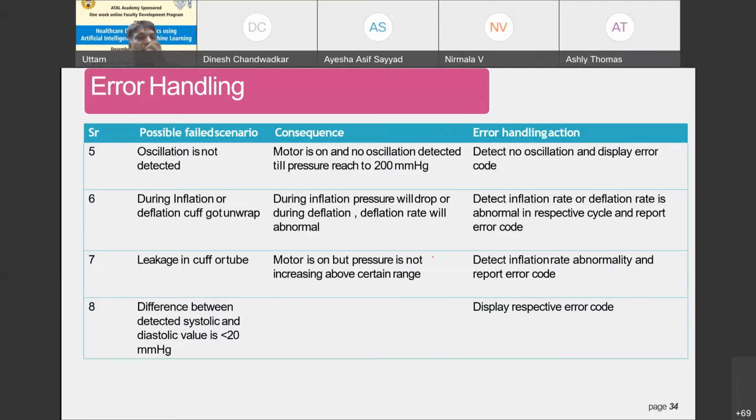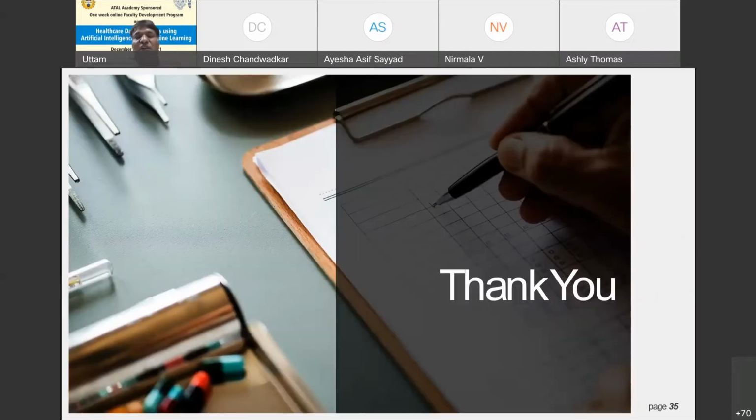And if it is going below 10, it should display the respective error code. So this is all about how we really design a digital blood pressure meter. This is the device which is available in the marketplace, but this device has got some kind of issues.